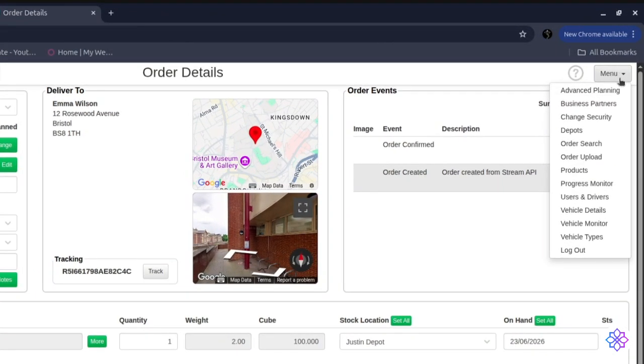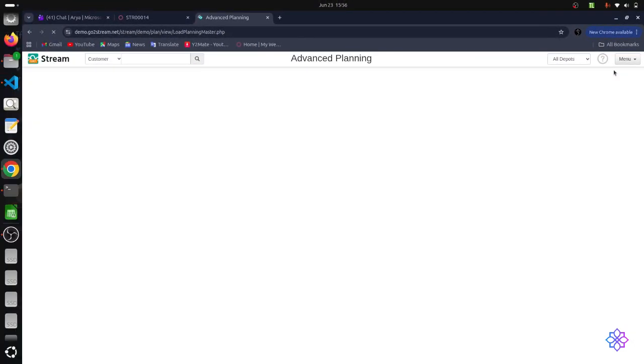Let me create the run details for this particular order, and let's retrieve the run details into Odoo. For that, just go to Menu and click Advanced Planning.